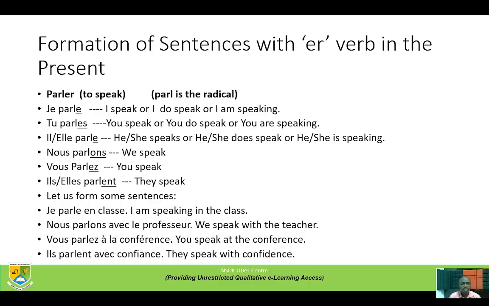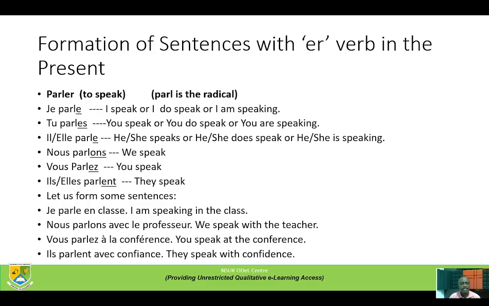Nous parlons, we speak. Vous parlez, you speak. We use vous when many people are involved, or the person we are referring to is someone we respect, as an honorific pronoun too. Ils or elles parlent, they speak.